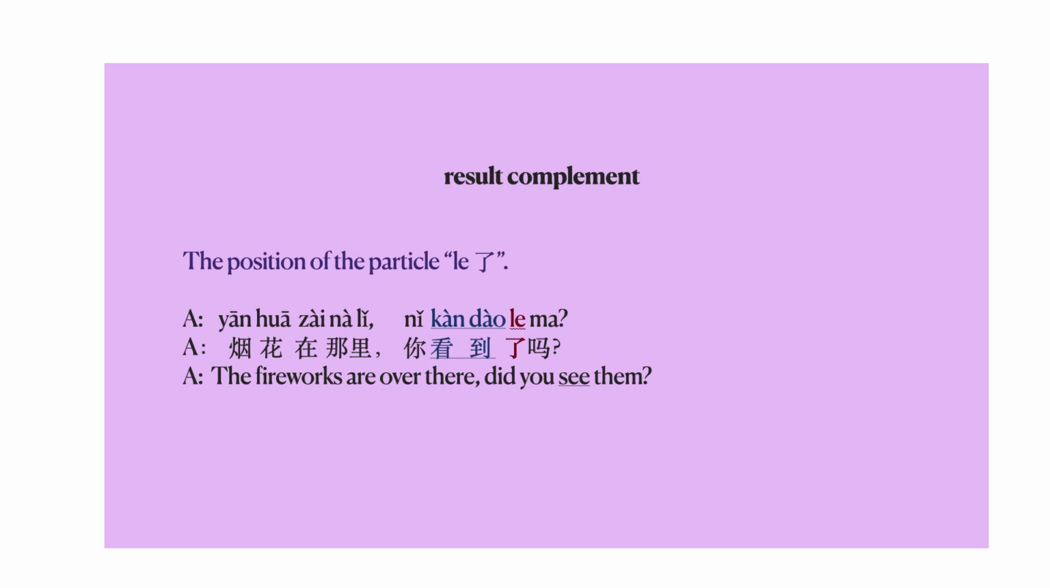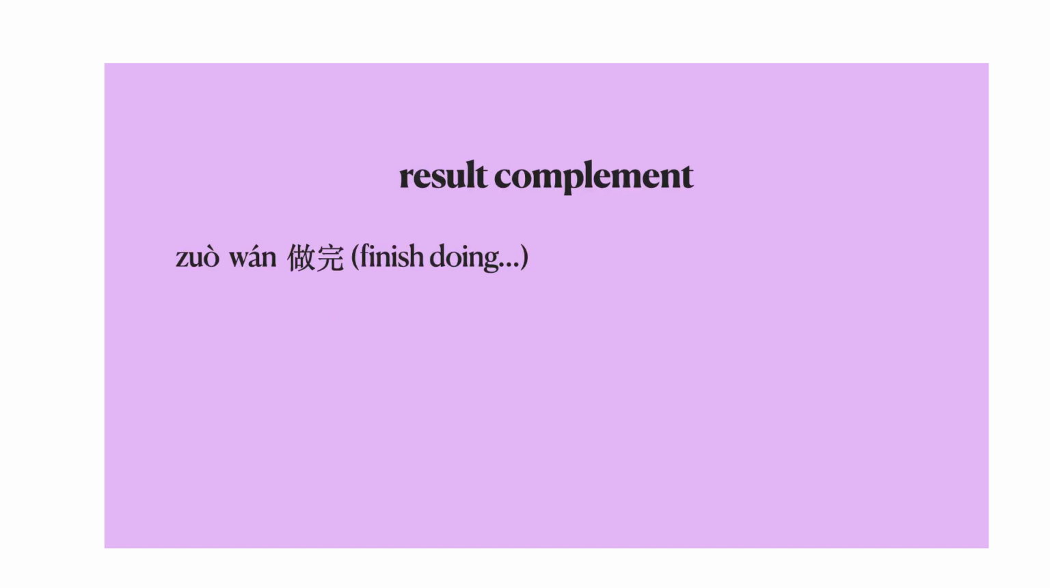Similar phrases with result complement will be 做完. We know 完 is to finish or to end. 做完 means to finish doing something. Another example will be 写完. 写 is to write. 完 is to finish. So 写完 means to finish writing something.